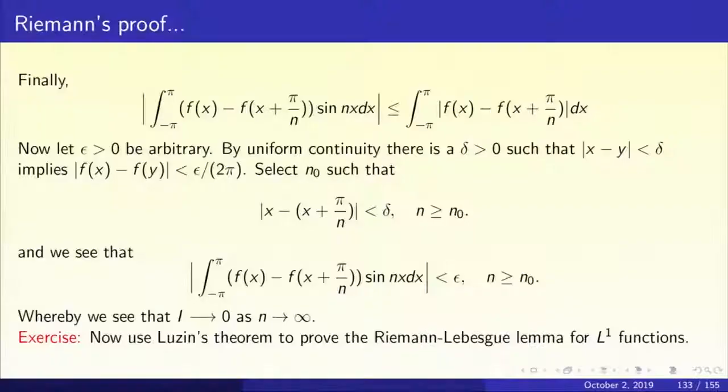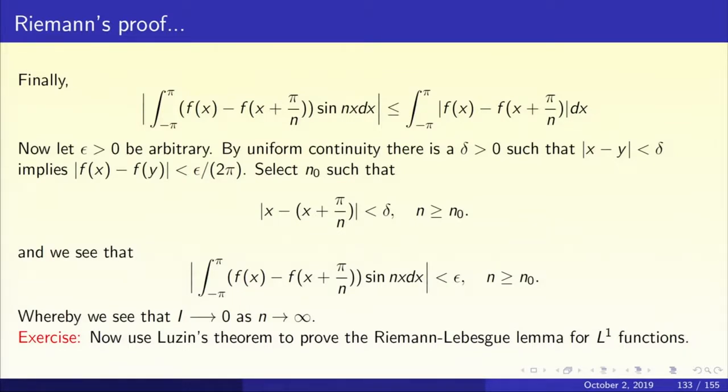So we just have to worry about the first piece that you see in the middle of the slide. So now we have to look at this integral from minus pi to pi of f(x) minus f(x plus pi by n) sine nx. Take the absolute value inside the integral, it's minus pi to pi mod f(x) minus f(x plus pi by n) dx. Appeal to uniform continuity, let epsilon greater than 0 be arbitrary. By uniform continuity, there is a delta greater than 0 such that when mod x minus y is less than delta, mod f(x) minus f(y) is less than epsilon by 2 pi. And we select the n naught so large that pi by n is less than delta for all n bigger than or equal to n naught.